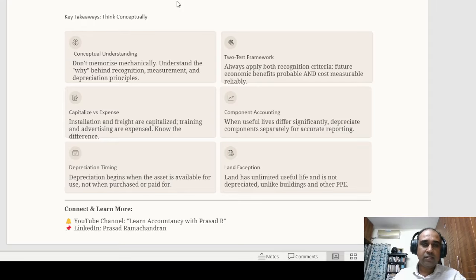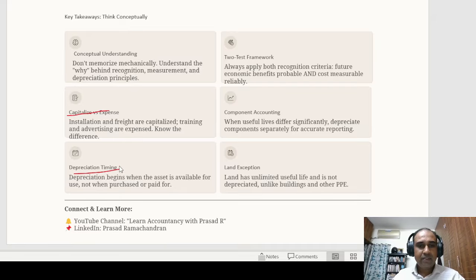Then we discussed about cost. What can form part of the cost of PPE? One is purchase price, and any directly attributable cost to bring the asset to a location and condition which is ready to use. Drawings, designs, insurance, which are required to bring the asset to a location and condition, can be capitalized. What cannot be capitalized? Trial runs cannot be capitalized. Administrative costs cannot be capitalized. Opening ceremony cannot be capitalized. All those costs cannot be capitalized. Okay, so don't memorize anything, guys. Understand what can be capitalized. So we discussed what can be capitalized and what cannot be capitalized.